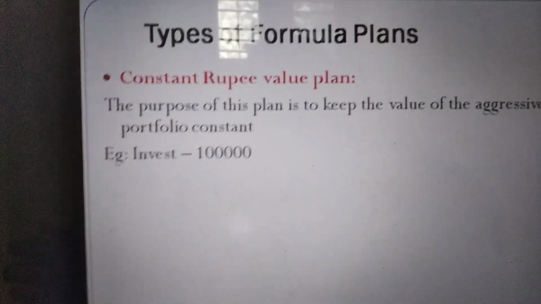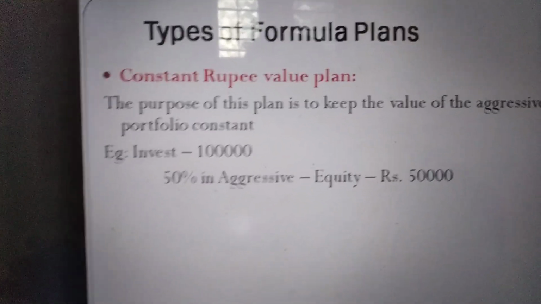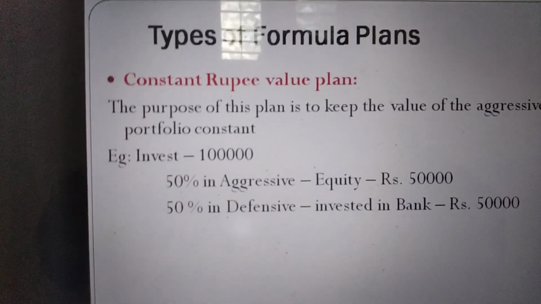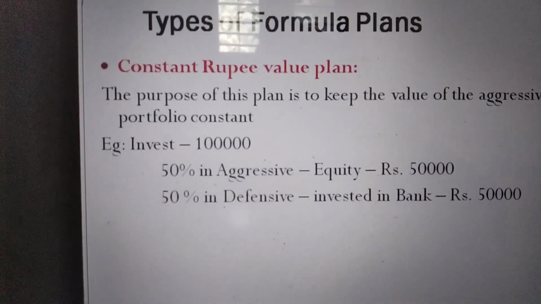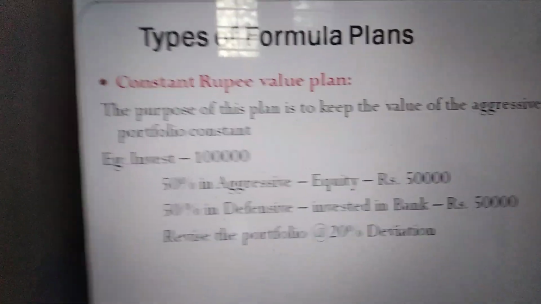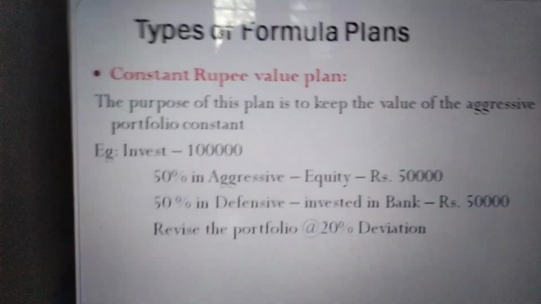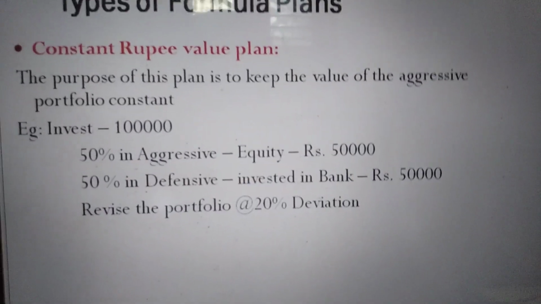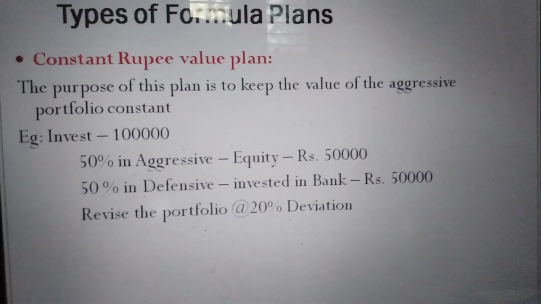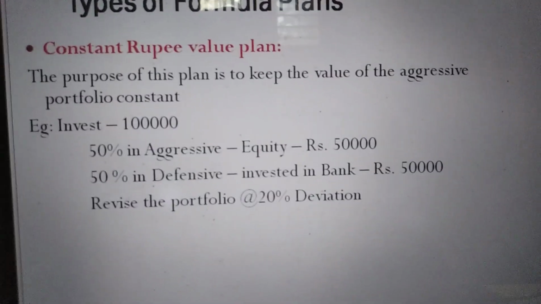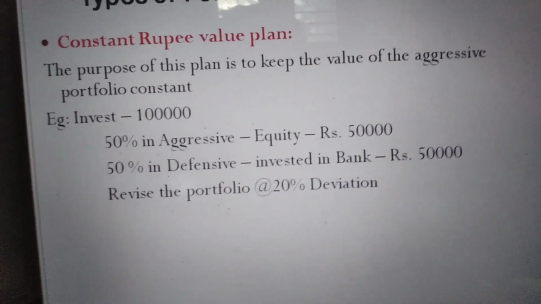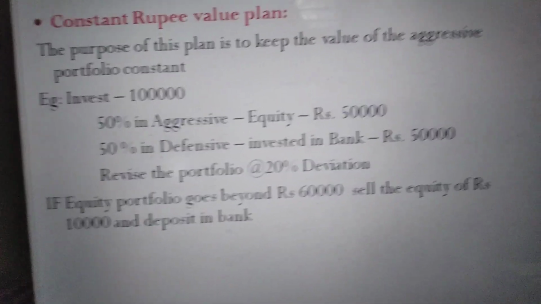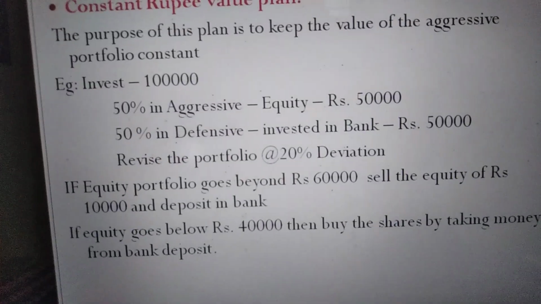Let me assume you are going to invest 1 lakh rupees, and out of that you keep 50,000, that is 50%, in equity investment and 50% in the defensive portfolio, that is a bank account. The threshold level for revising the portfolio is 20% deviation, which means if the equity portfolio value goes beyond 60,000 or below 40,000, we will initiate the portfolio revision. That is what we have discussed.